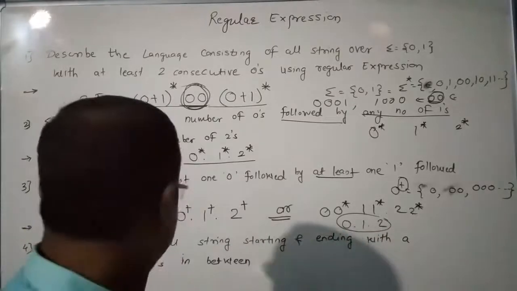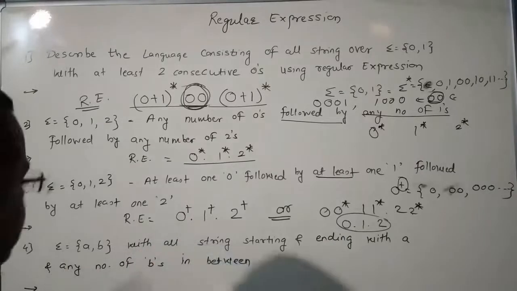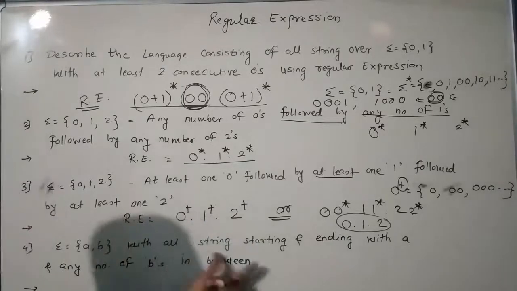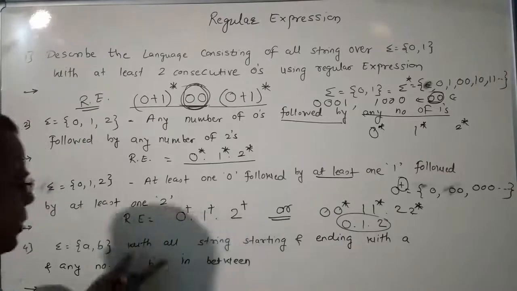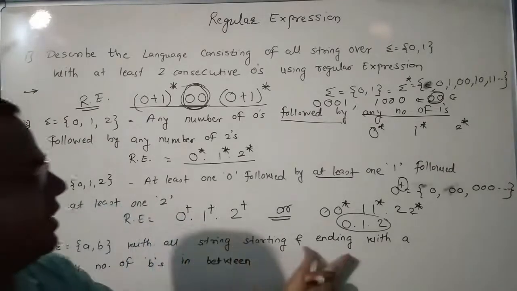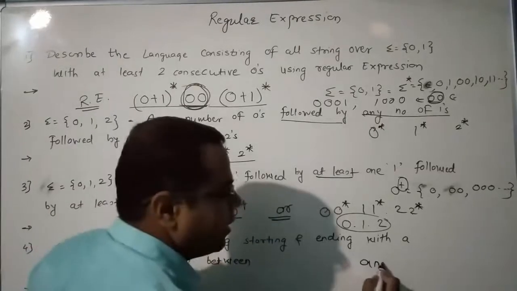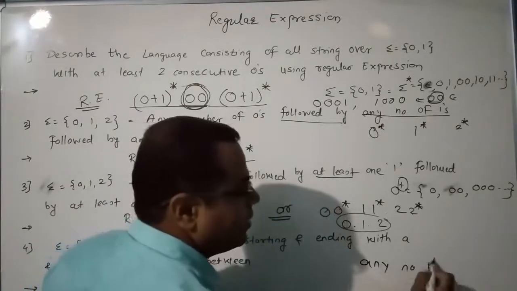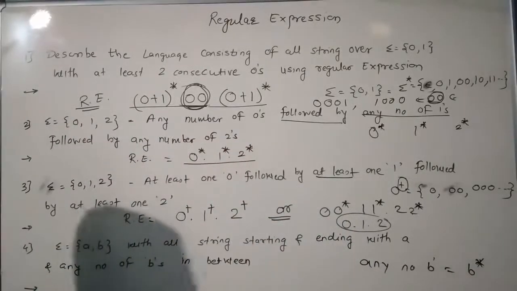Now the fourth question: sigma equal to {a, b} with all strings starting and ending with a and any number of b's in between. Any number of b is b star.